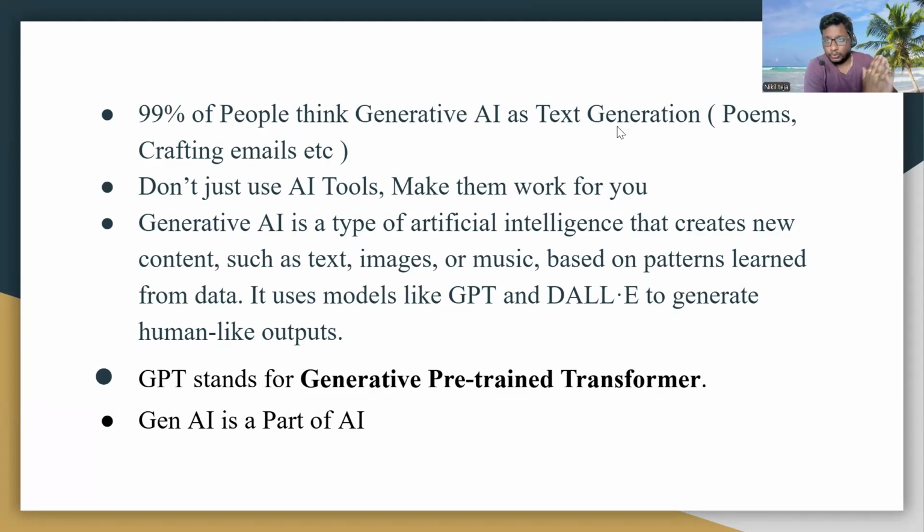Nothing happens if you only know the ChatGPT tool. You have to make it work for you. That we will be covering in this series of generative AI videos in this course. So we will not only use AI, we will make it work for us so that our life will be easy. So this is the second point.